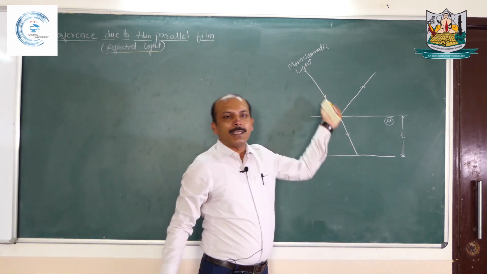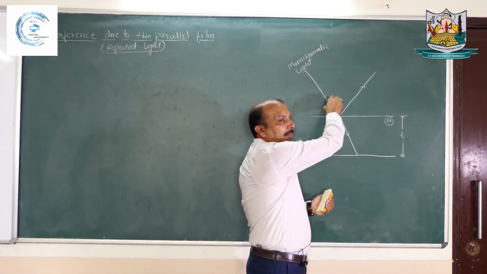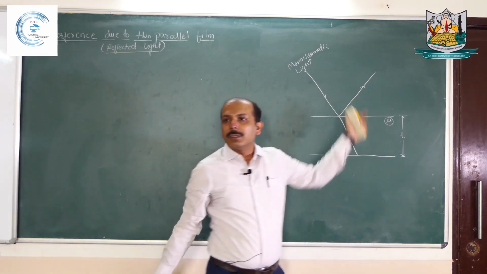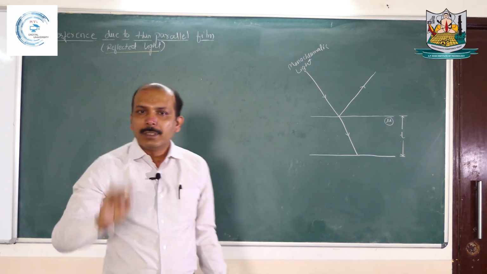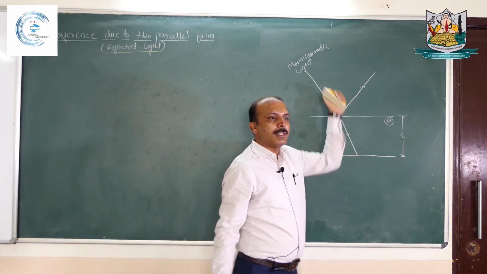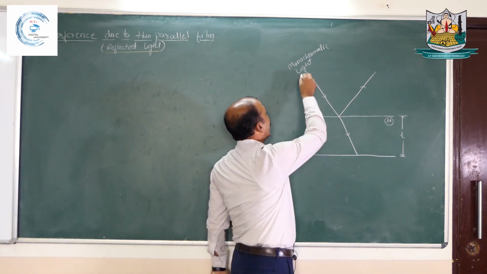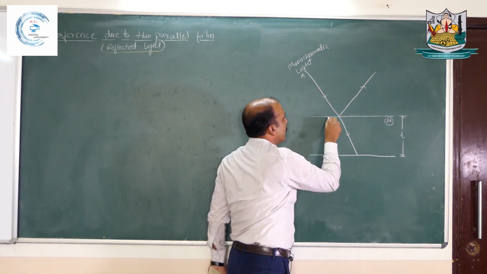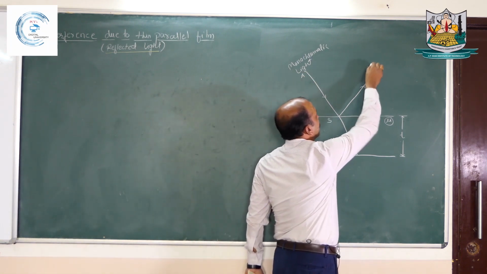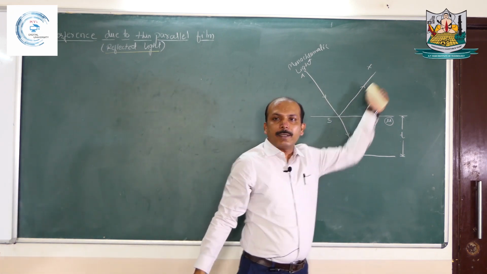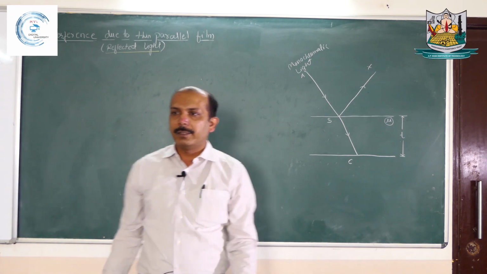A part of the amplitude of the incident light gets reflected back, and that proportion is 4%, and 96% of the incident intensity gets refracted into the next medium. So if AB is the incident ray, then BX and BC: BX is the reflected ray and BC is the refracted ray.